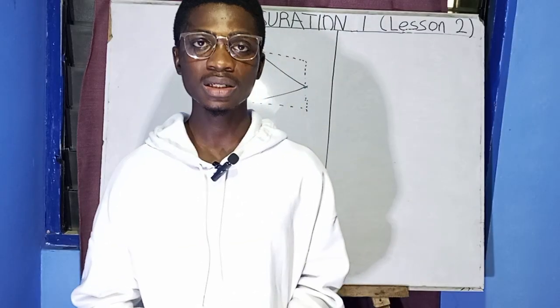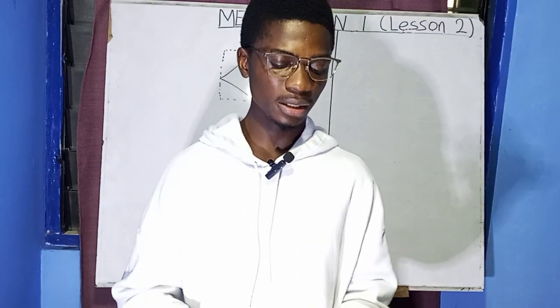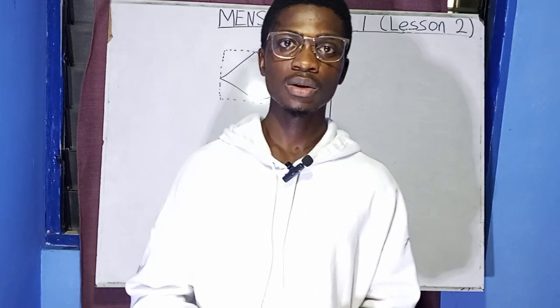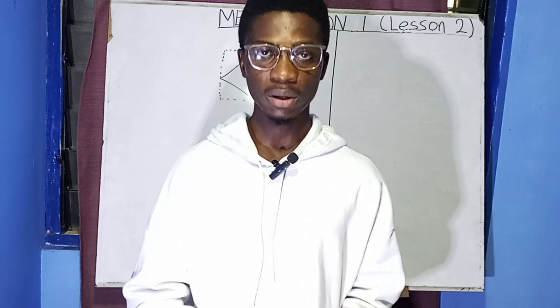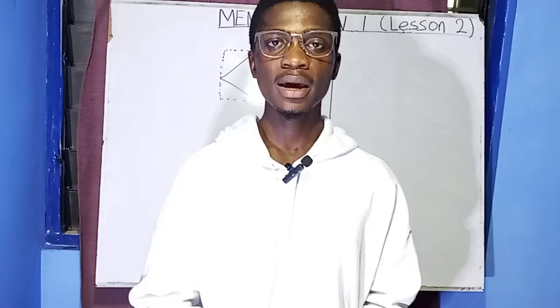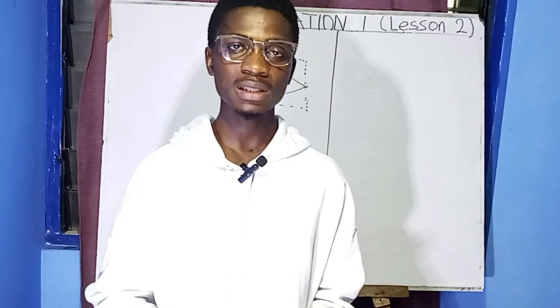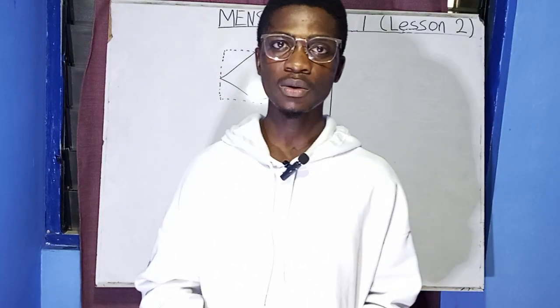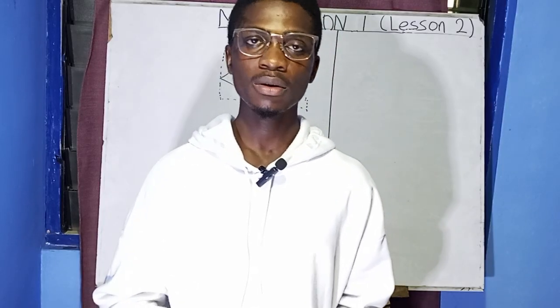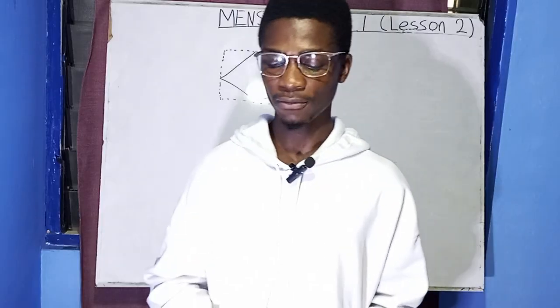With mensuration, you will be dealing with only triangles and quadrilaterals. A quadrilateral is a four-sided figure.